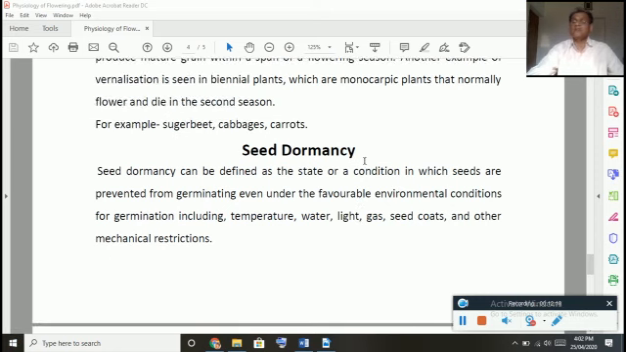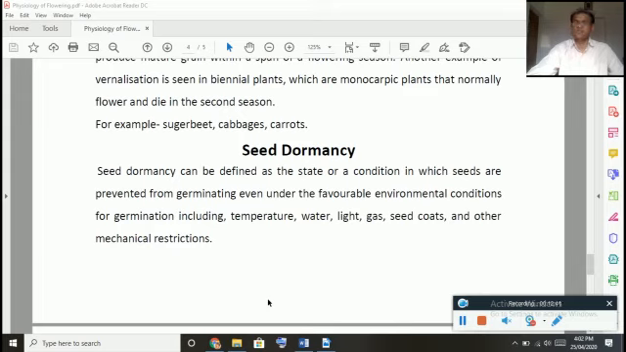Hope you know the meaning of dormancy. In case of plants, certain parts of the plants remain inactive but they survive. So they are in the living form but not active. That situation we call it as what? Dormancy. Not only seeds, even the other parts of the plant also remain in dormant condition.